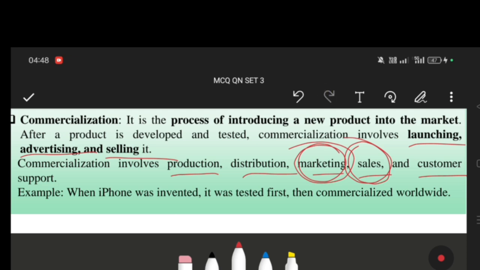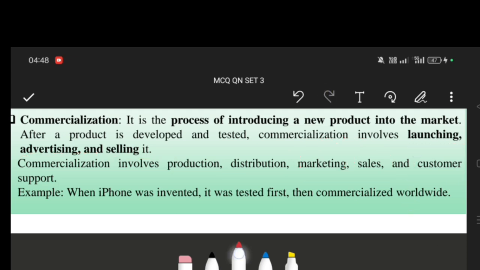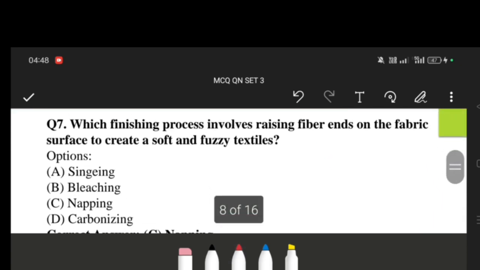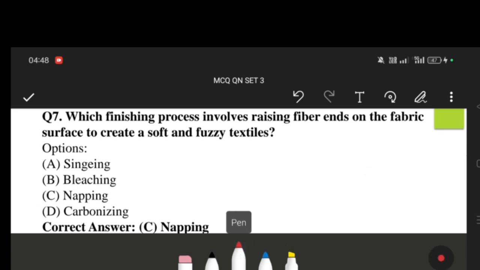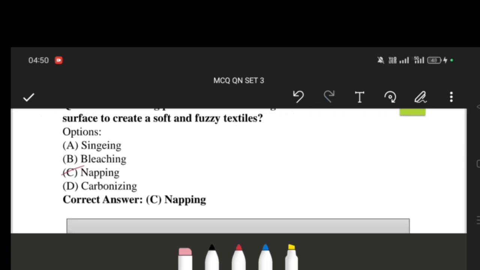Okay, so the next question: which finishing process involves raising fiber ends on the fabric surface to create a soft and fuzzy texture? The process is napping.